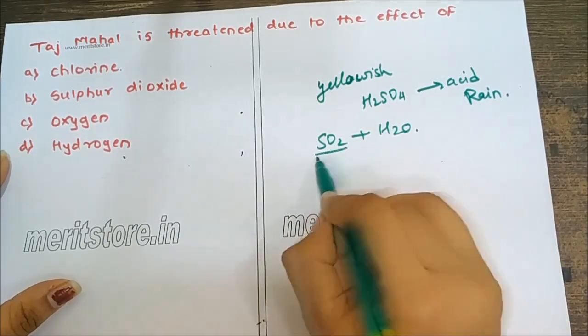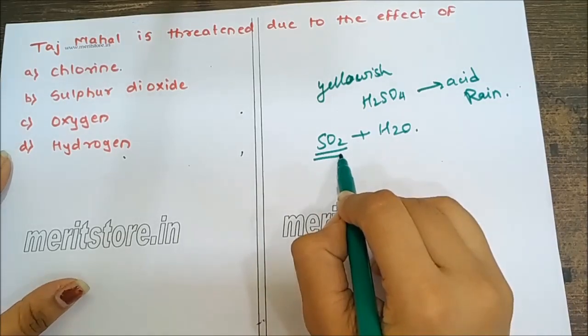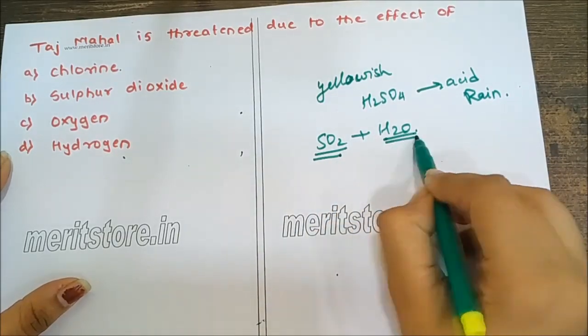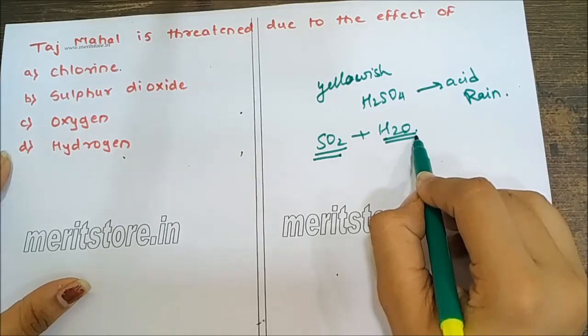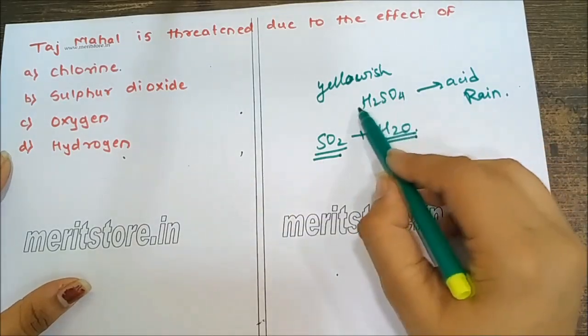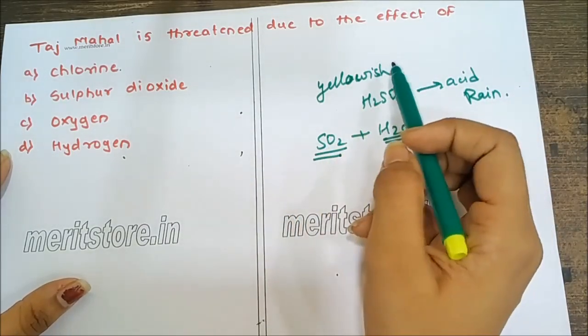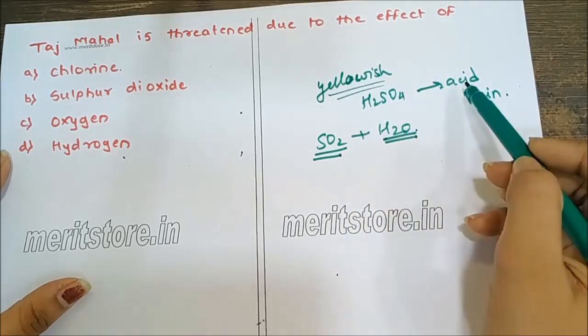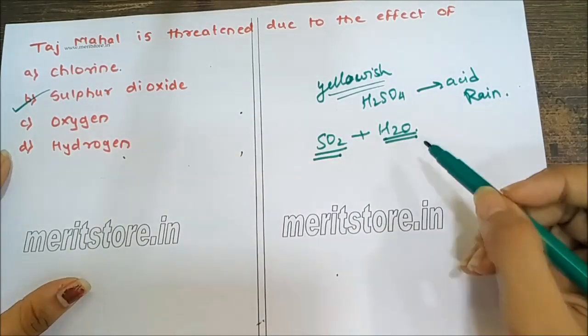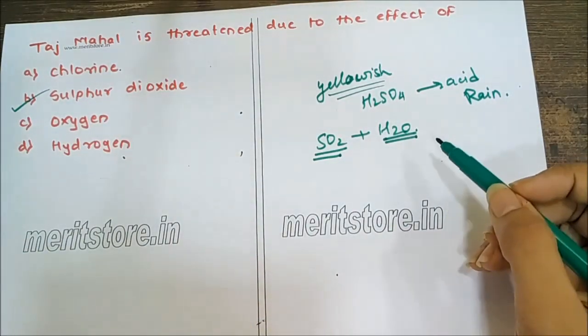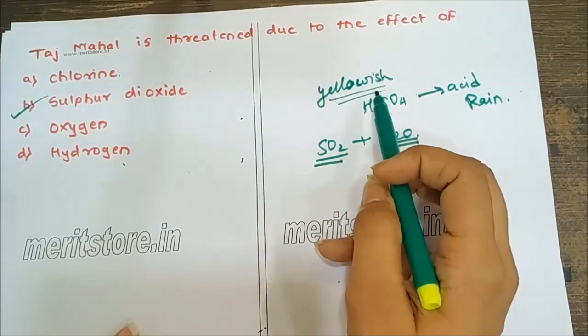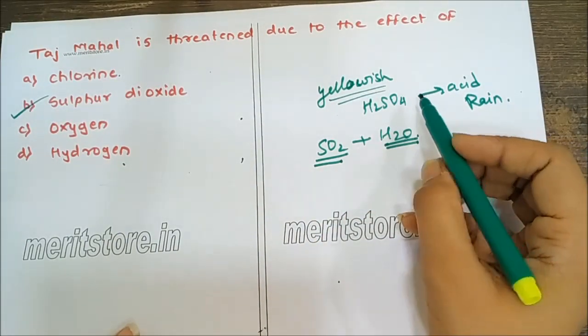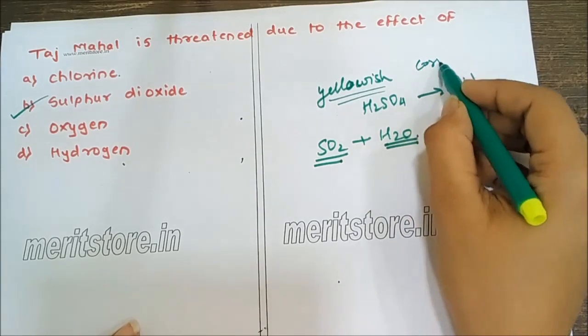Sulfur dioxide released from the industries reacts with the water vapor present in the air and causes the walls of Taj Mahal to become yellowish. So the correct answer is B, sulfur dioxide. Along with it causing yellowish, the walls are also getting corroded.